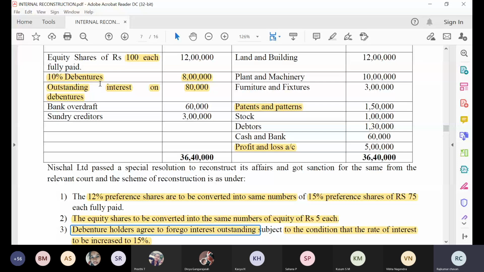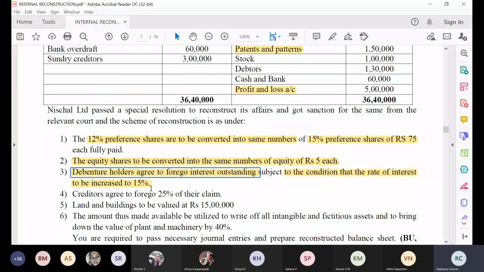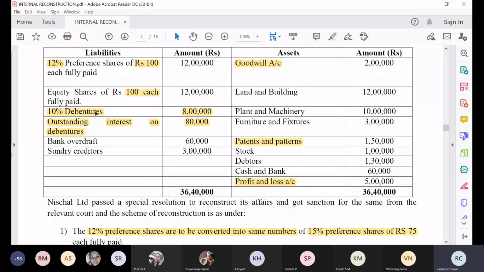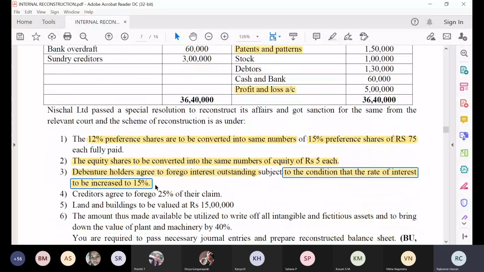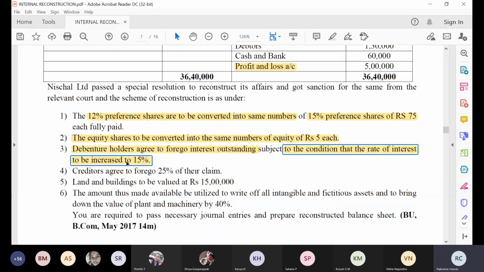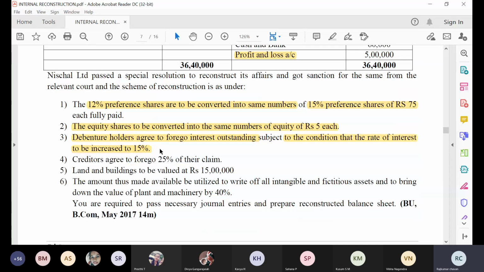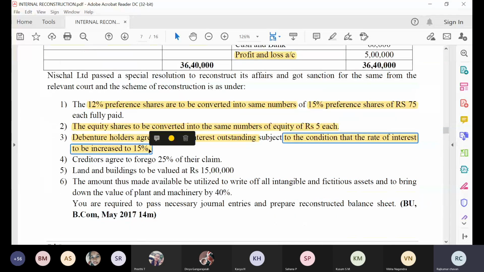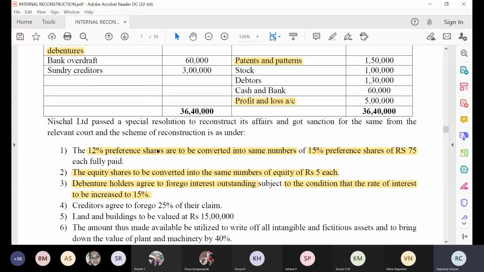So 10% debenture holders are old debenture holders. We are giving them the new interest rate, that is 15%. So what will be my entry? 10% debentures account debit 8 lakh rupees to 15% debentures account 8 lakh rupees. Same. So when I prepare the balance sheet, instead of 10% debenture, how much percent debenture do you have to show? You have to show 15% debenture in your balance sheet.